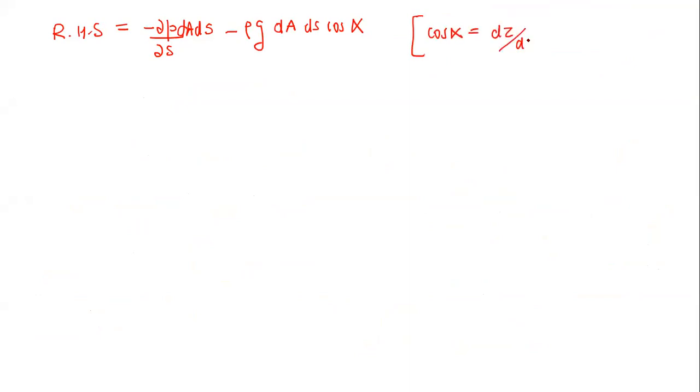So the right hand side will be simply minus delta P by delta s into dA ds, minus rho g dA dz. So is there anything else which I am missing here? Just tell me now, anything else which I am missing here?